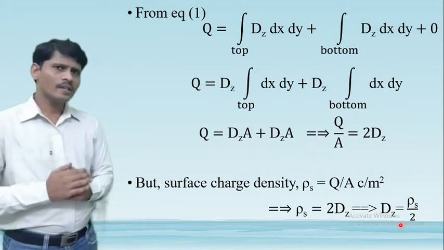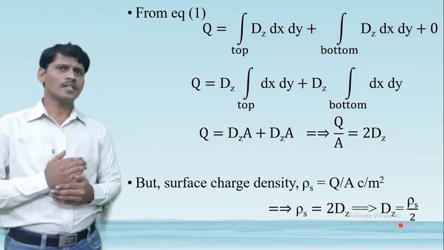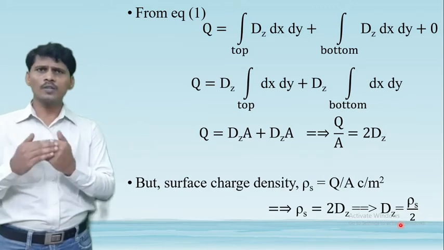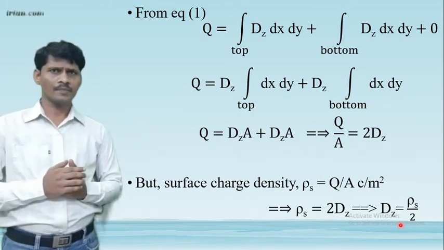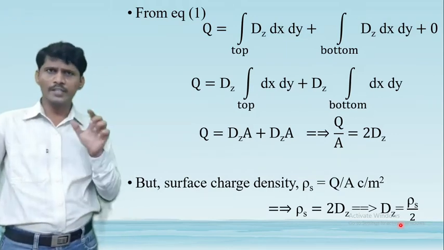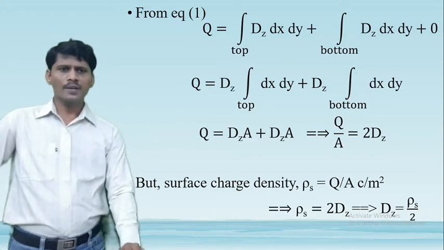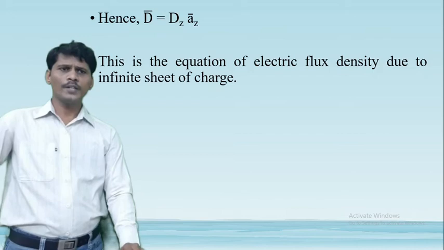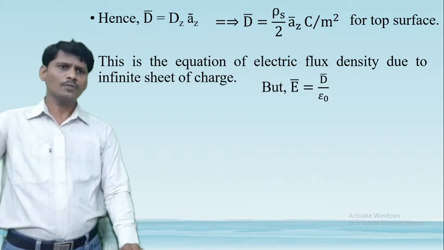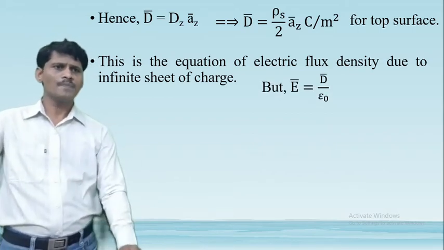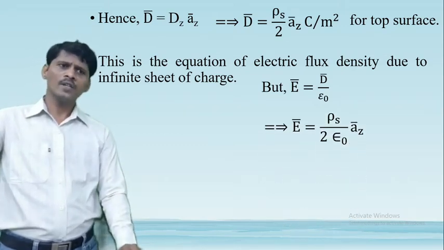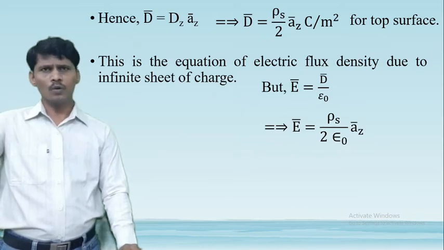Now here in this application, the electric flux density exists along the z direction. So along the z direction, what is the electric flux density? D bar is equal to Dz into az bar. Substitute this Dz value into that equation, and we get the electric flux density D bar is equal to rho s by 2 into az bar for the top of the surface, and for the bottom of the surface, the electric flux density D bar is equal to rho s by 2 into minus az bar, that is, rho s by 2 az bar coulombs per meter square.